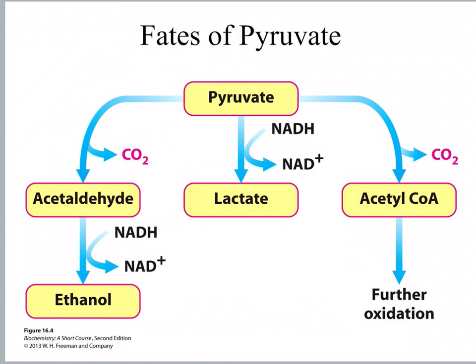Now, this ethanol is the alcohol that is found in beer and wine, and so the brewing industries and winemaking industries are very interested in this fermentation reaction, and that's one reason it's in our book, because it is a very well understood fermentation reaction. We're going to look at pyruvate going to lactate because that's what happens in our cells. And part 2 of this has that spelled out very carefully, and why we need the NAD+.